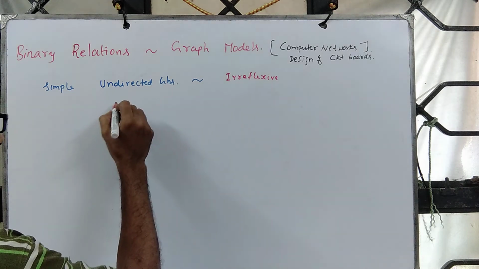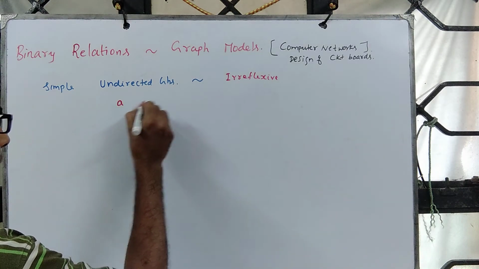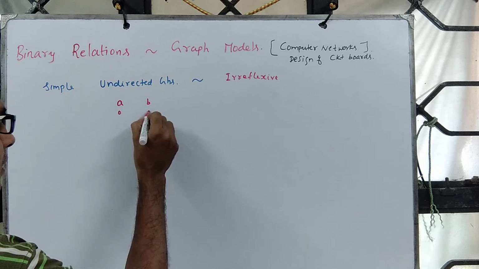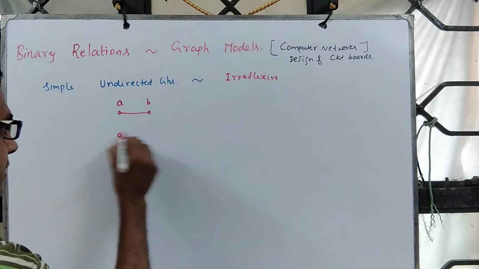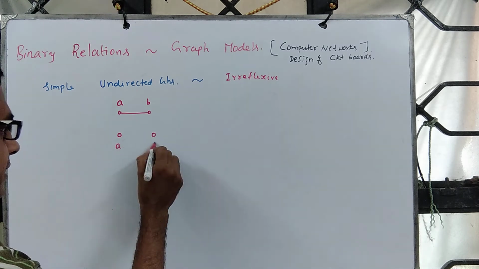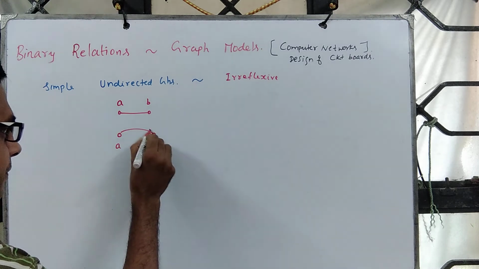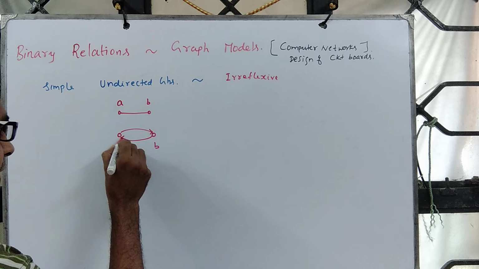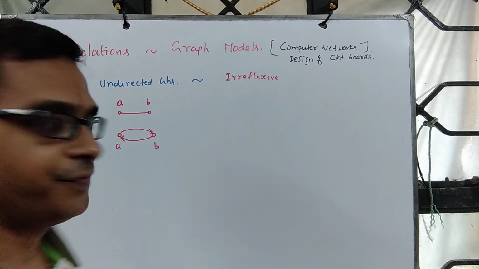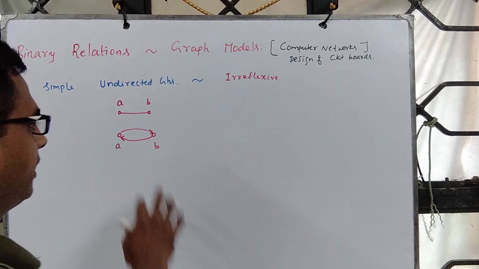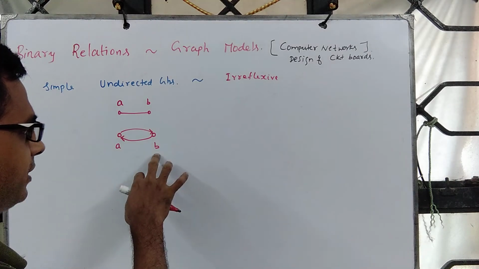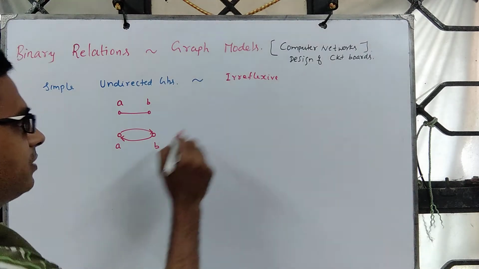An undirected graph says that if you focus on, say, AB, you have an edge like this, which in the directed sense means an arc from A to B and B to A. If AB is present, then BA is also present, and for all AB, if AB is present, then BA is also present.